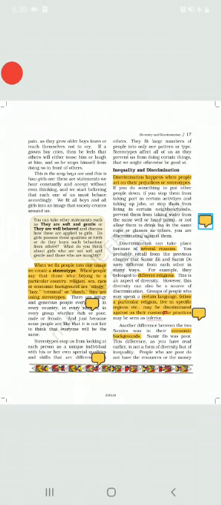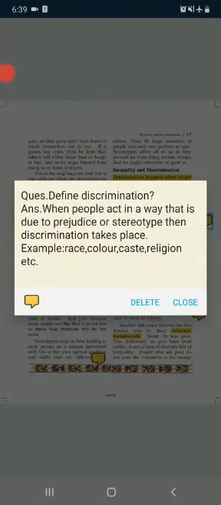So what do you mean by discrimination? When people act in a way that is due to prejudice or stereotype, then discrimination takes place. For example, because of race, color, caste, religion, etc.